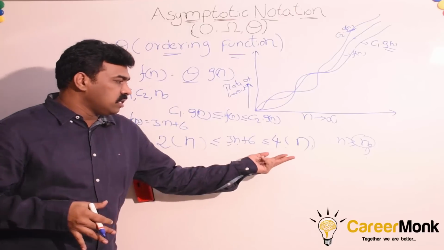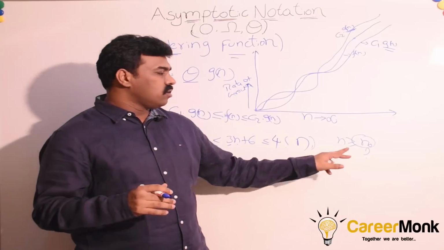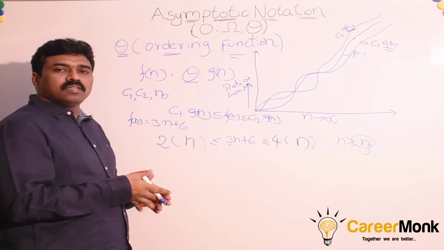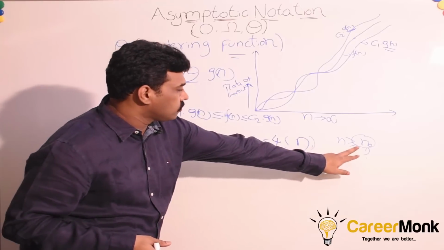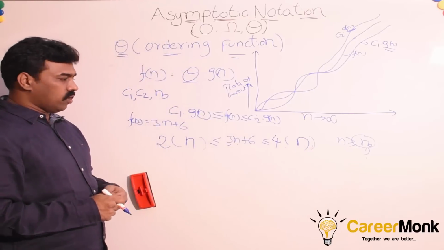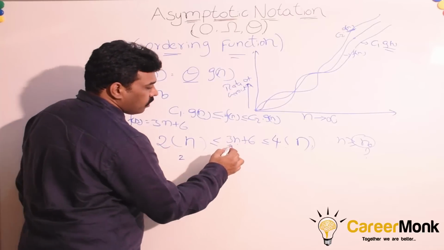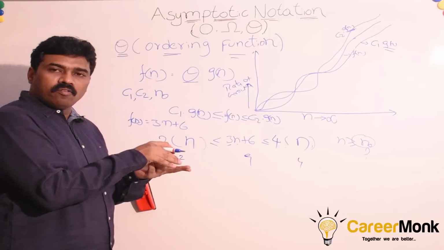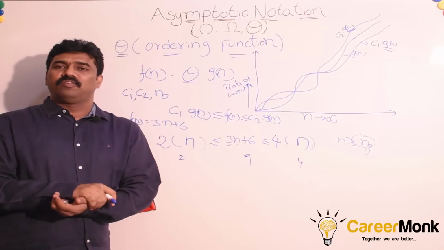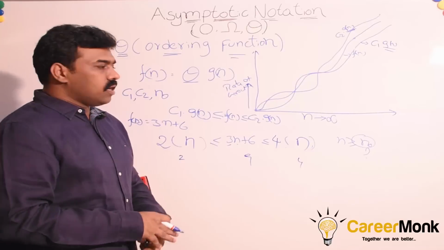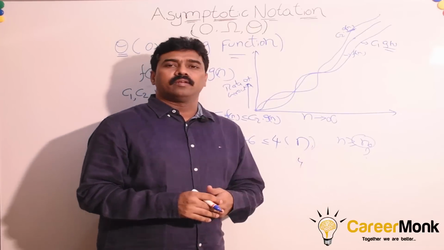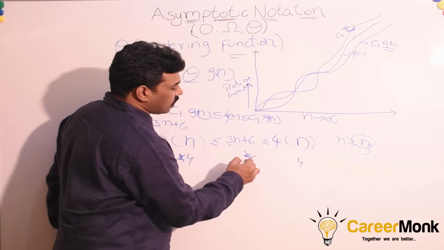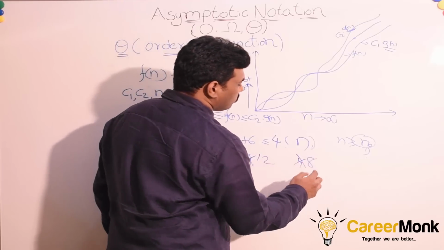Once we fix the values of C1 and C2, now let us fix the value of n0. For what values of n0 is this expression satisfied? If n is equal to 1, here we are getting 2, here we are getting 9, here we are getting 4. So at lower values of n, this expression is not satisfied. Now let us increment n. n is equal to 2: 4, 12, 8.